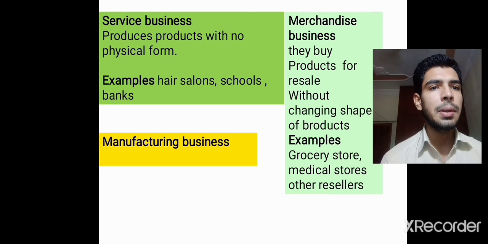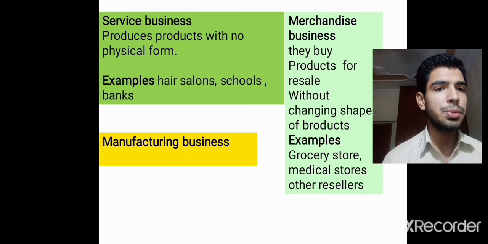Then comes our merchandise business. This type of business buys products at wholesale rate and sells them at the retail price, meaning they make a profit by selling at a higher price than their cost price.